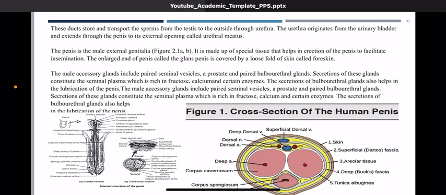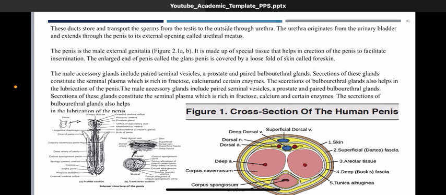Now, not only is the job of forming the sperm an exclusive one, its transportation is equally an important step. The transportation needs to be done, but there is only a single pathway, and the pathway is through the urethra.